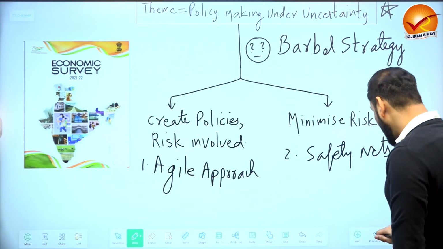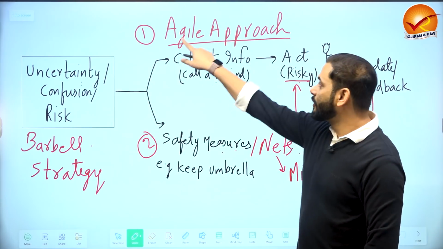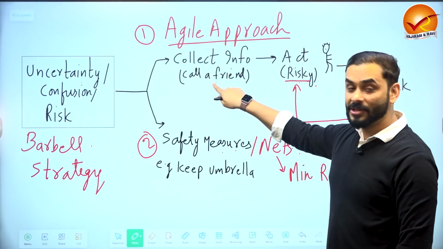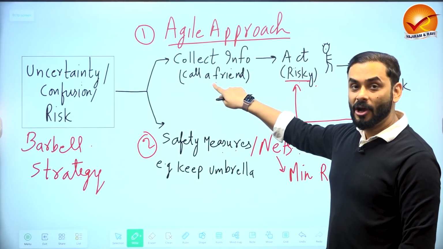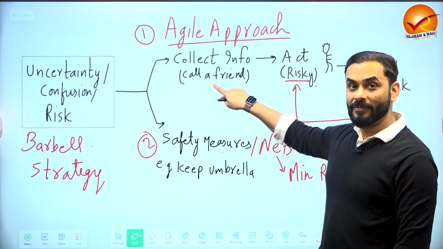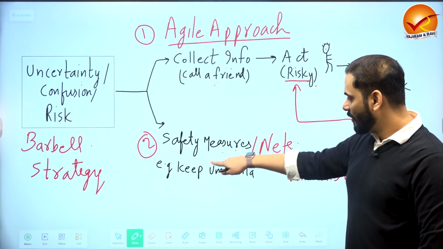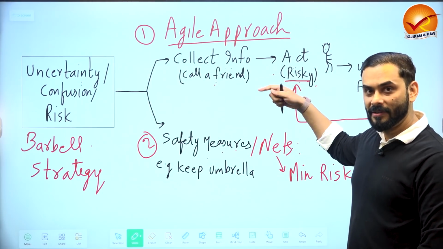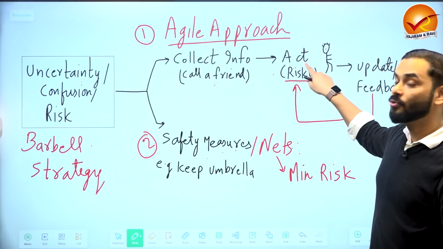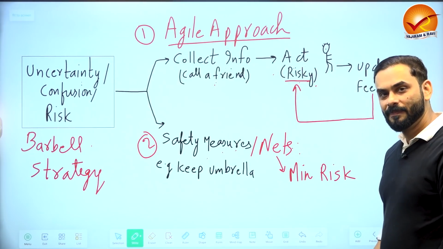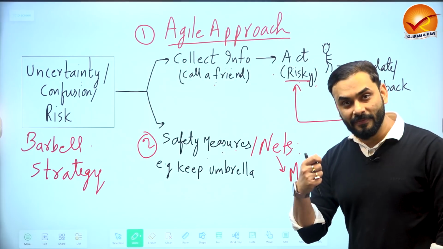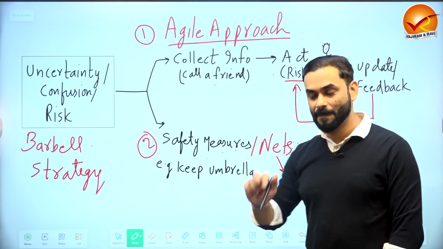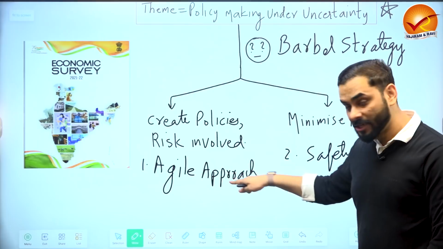What is Agile Approach? I already explained it to you. So in Agile Approach, what do you do? Remember, when you have to go out in rain, you first collect the information on how much is the probability of rainfall, and then based on that you take an umbrella, you take a bike, you arrange your ride, bike or cab or whatever, and then you act, which means you decide to go out. When you go out, you update yourself about the current situation of rainfall, and accordingly you adjust. Fine. This is your Agile Approach.